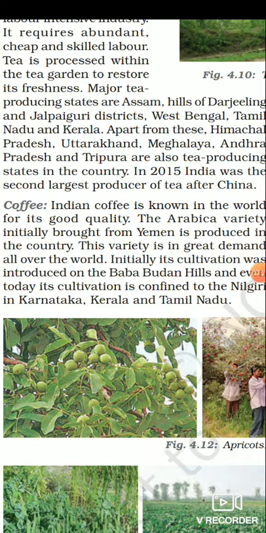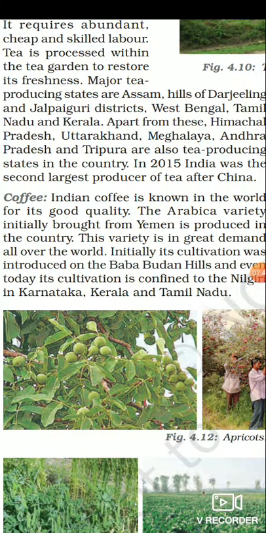India produces a total of 3.2% of the world's coffee. It is known in the world for good quality. Indian coffee is famous for better quality. The Arabica variety was initially brought from Yemen. So basically, it was introduced in Baba Budan Hill, and even today its cultivation is in Nilgiri Hill in Karnataka, Kerala, and Tamil Nadu.